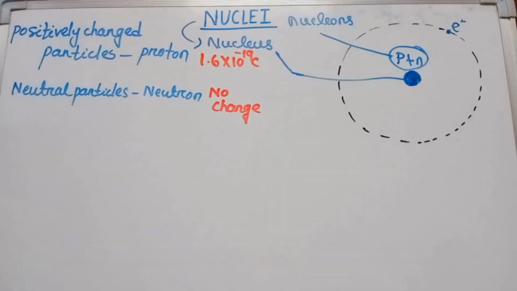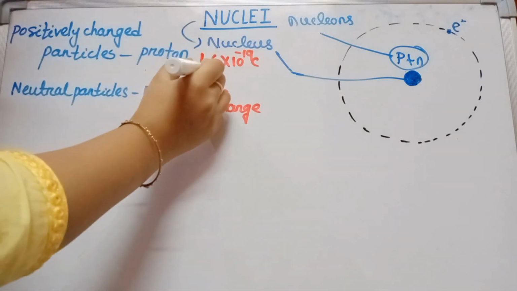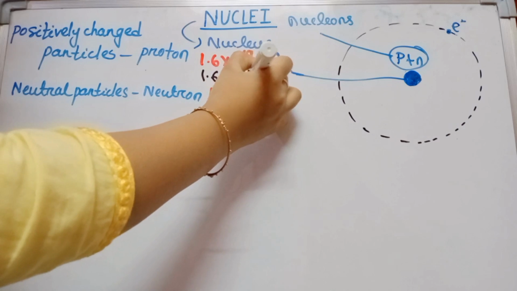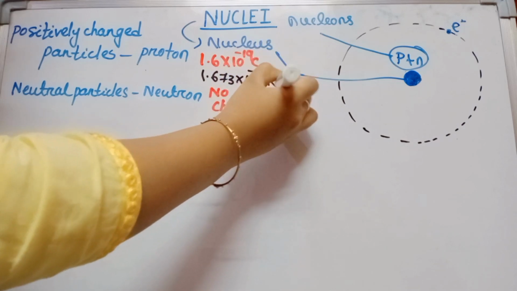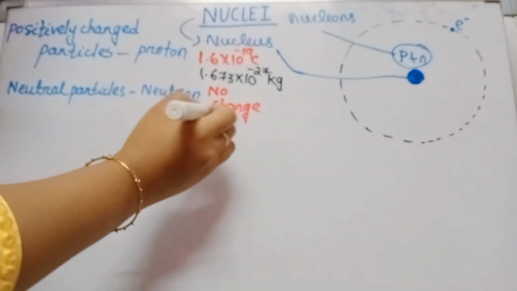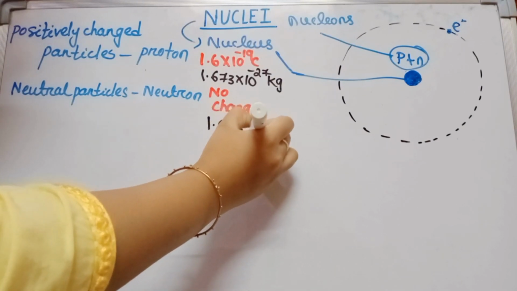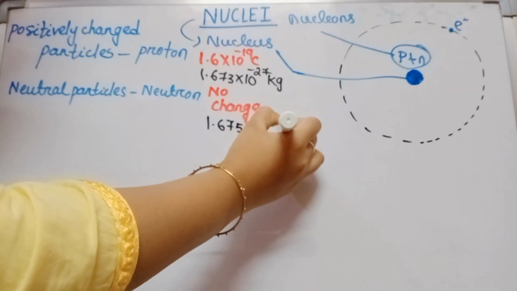Next, what is the mass of a proton and the mass of a neutron? The mass of a proton is 1.673 into 10 to the power minus 27 kg, and the mass of a neutron is 1.675 into 10 to the power minus 27 kg.